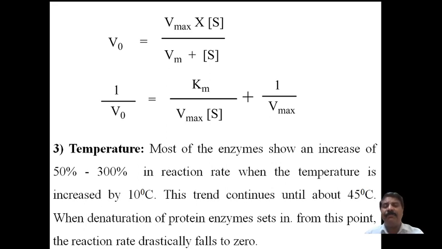Every 10 degree rise in temperature, the rate of the reaction almost doubles or triples, depending on the order of the reaction.